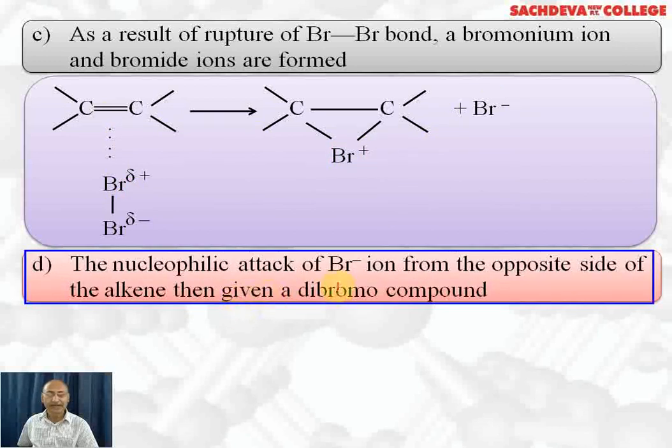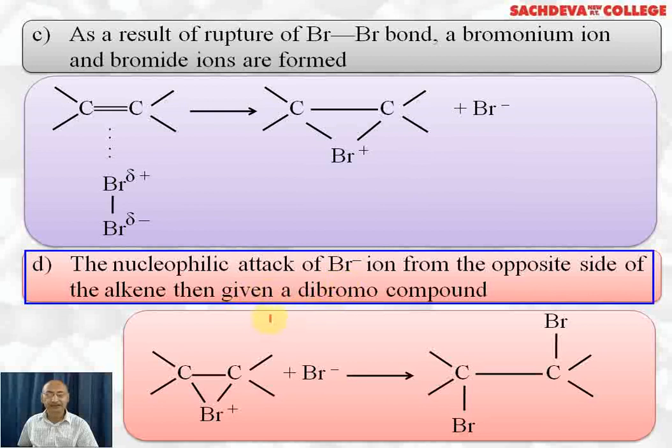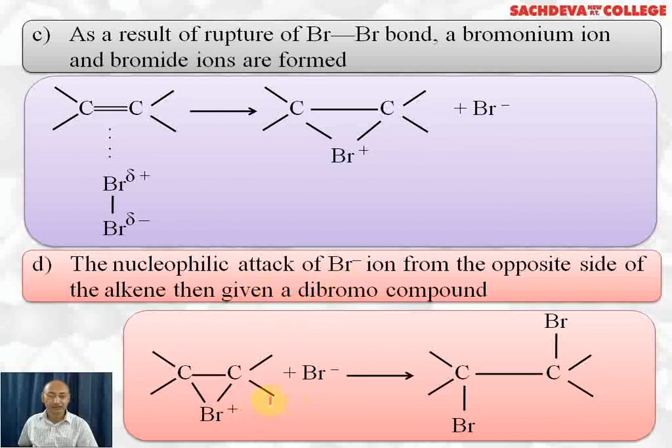The nucleophilic attack of the Br negative ion from the opposite side of the alkene then gives the dibromo compound. Now remember that Br negative will attack from the opposite side, because this side is already crowded and already has Br positive, so Br negative will attack from the other side and we get the dibromo compound. This is called anti-addition because both the bromines are attached on opposite sides.